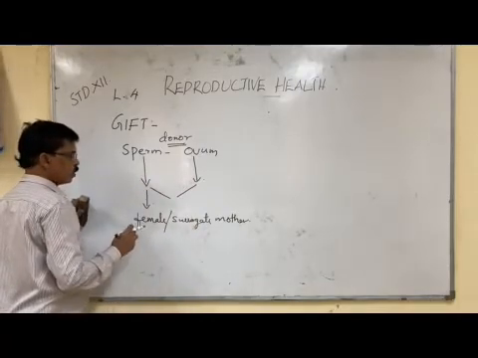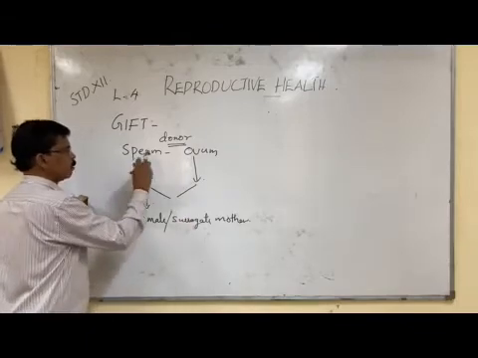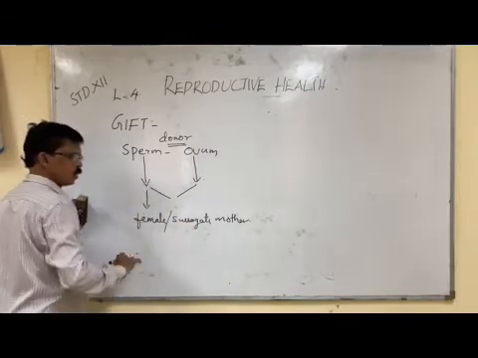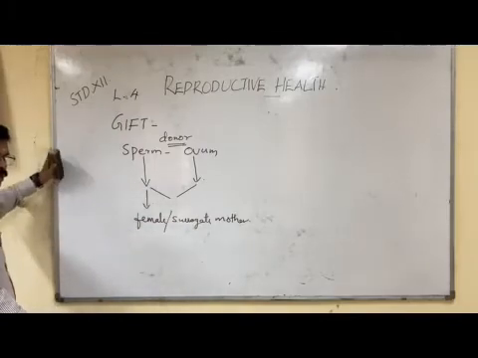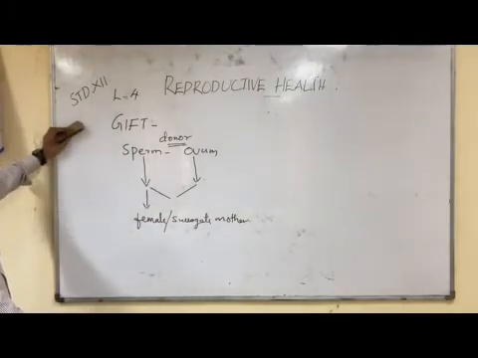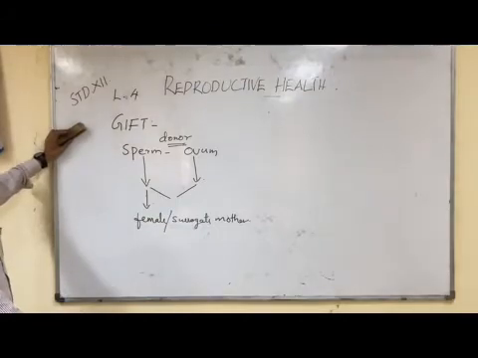That donor will donate sperm or ovum to the parents, vice versa. So in this way, GIFT means the sperm or ovum taken from the donor is allowed to fertilize in the mother's body or surrogate mother's body.